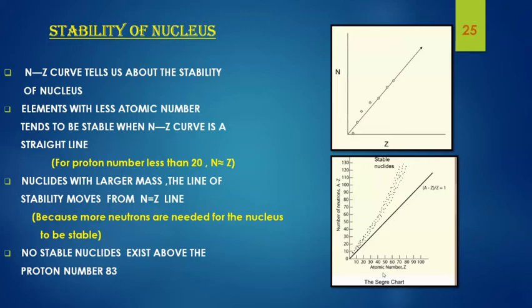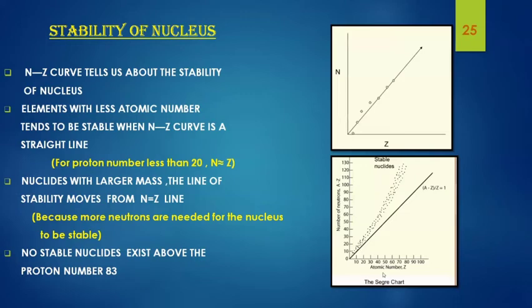For elements having a very small atomic number, that is, atomic number less than 20, the NZ curve coincides with the N equals Z line, which means that for smaller nuclides, the number of protons and the number of neutrons will be fairly the same. In the first figure, we can see that the NZ curve coincides with the N equals Z line.